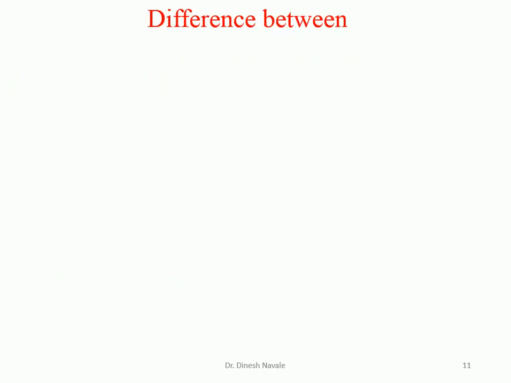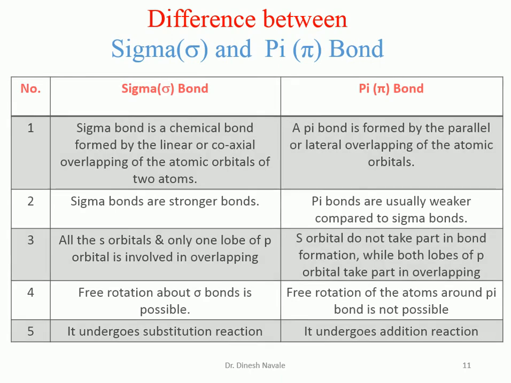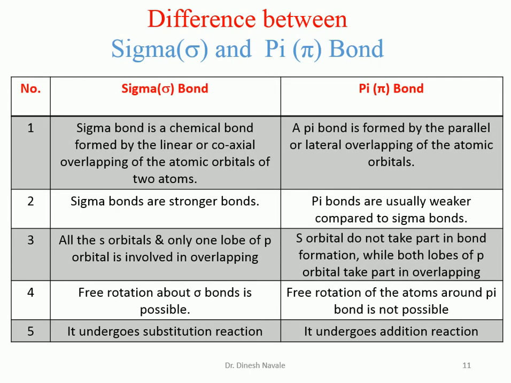Now let us see the major differences between the sigma bond and the pi bond. Sigma and pi bonds are differentiated by five different factors. The first one is what? A sigma bond is a chemical bond formed by linear or axial overlapping. So that is very important. A sigma bond can be formed by linear or axial overlapping, whereas a pi bond is formed by lateral overlapping only. A sigma bond is a stronger bond, whereas a pi bond is weaker than the sigma bond.